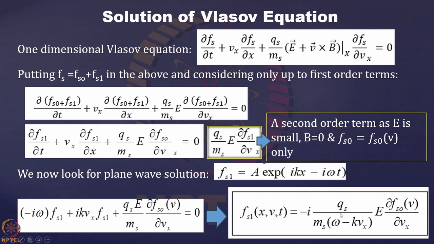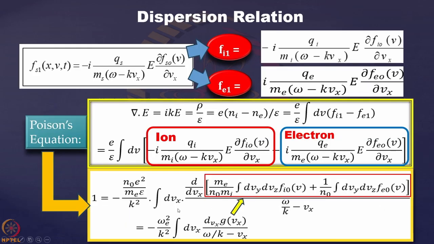So it is i Qs. So this term basically, and Fs1 is coming out from these two terms, and that is giving you that minus i Qs by Ms (omega minus kVx). So this one is omega minus kVx, and the minus sign is taken out, so E into del Fs0 by del Vx. So this is the expression for the perturbation which we arrive at when we are exciting electrostatic waves inside the plasma.